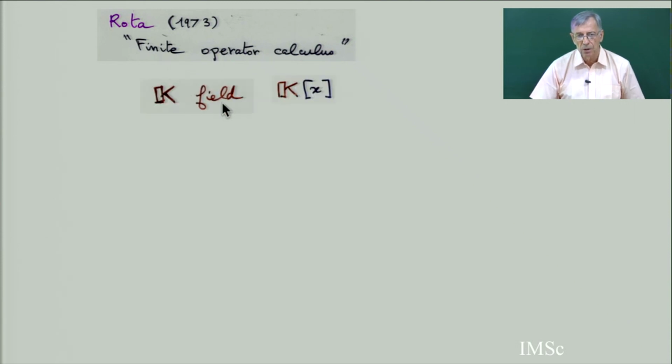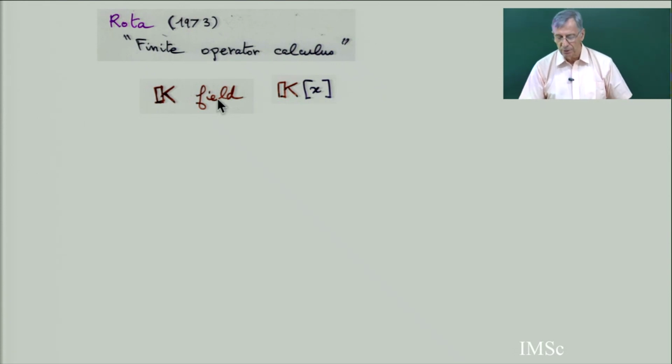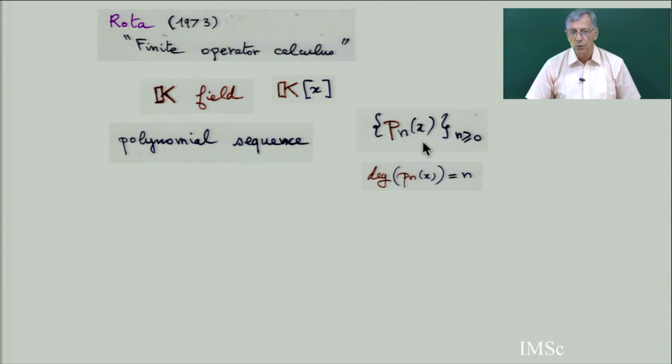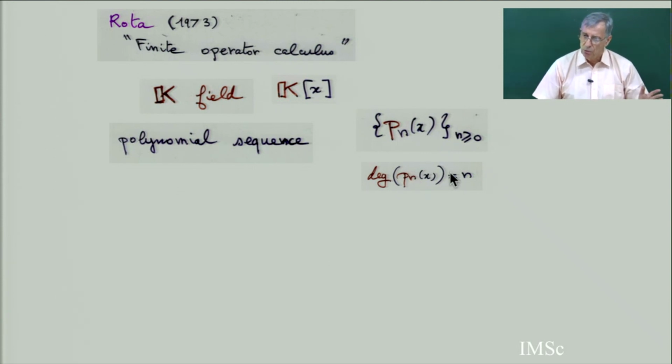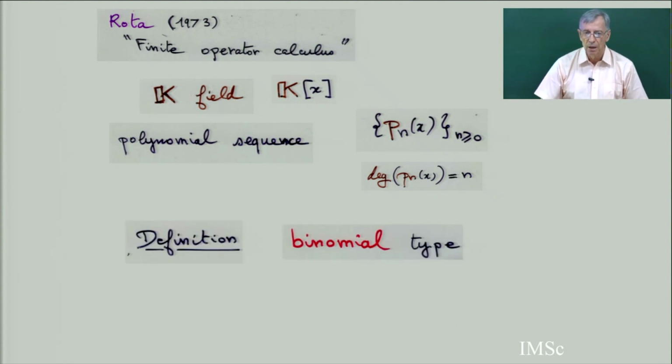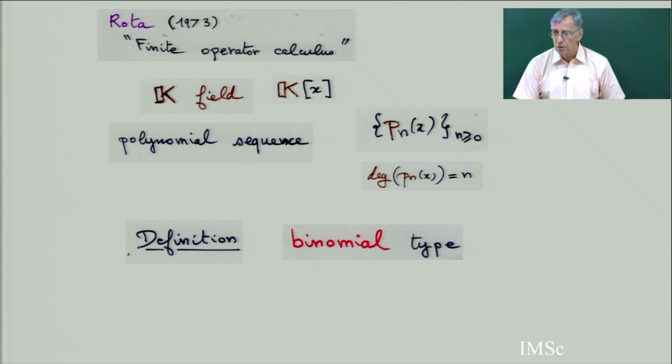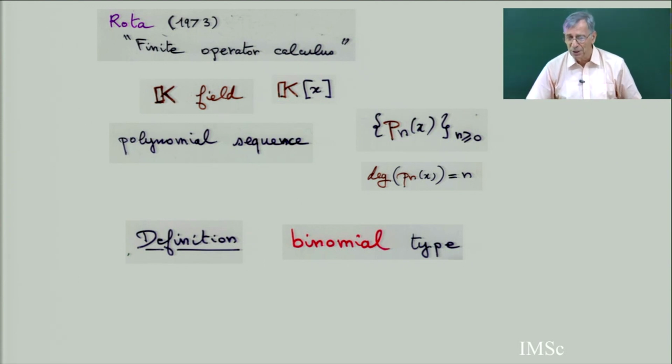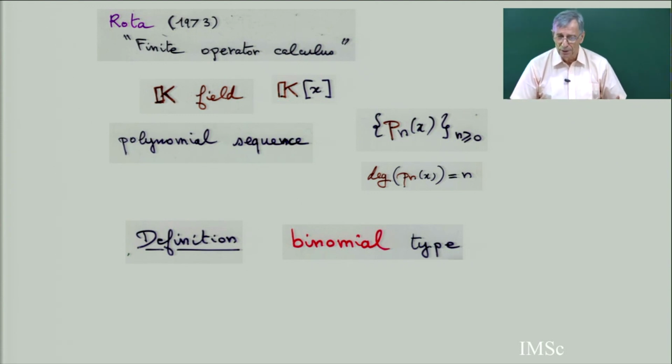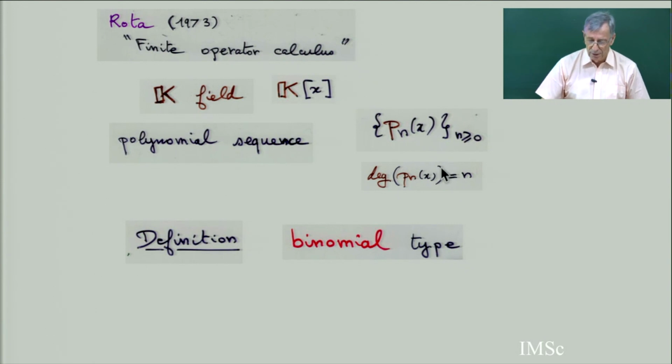So we start. In general K is a field. Probably anything would work in our class for a formal way, with a ring. And we take, as usual, a sequence of polynomials in the ring of polynomials, and the degree of each Pn is equal to n. As usual, the sequence forms a basis of the space of polynomials. Binomial type polynomials are going to be defined this way.